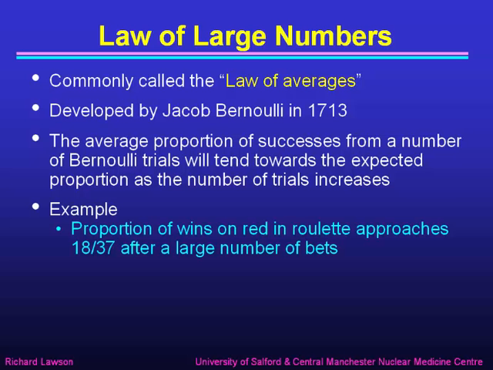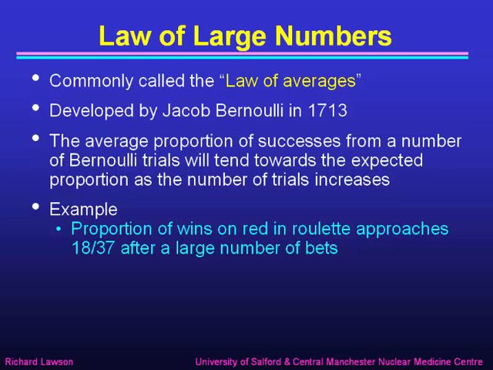That may seem a bit complicated, but let's think of an example. If you're betting on roulette and you bet on the red, then what we're saying is that on average the proportion of wins, the fraction of time that you win when you bet on a red, approaches the expected value, which is 18 out of 37 after a large number of bets. It doesn't say that you will definitely win 18 out of 37 times exactly. It says that if you go on betting for many times, an average over many trials, on average the fraction of wins will be 18 out of 37.